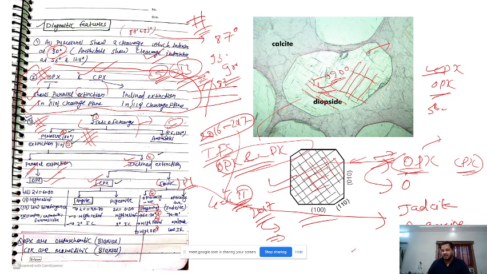And one very, very important one, which is found in the eclogite facies in metamorphic rocks, omphacite, right? Don't worry, if you read it two or four times like this, it will be very comfortable. And when you are done with metamorphic petrology, these will be your buddies, omphacite and CPX, OPX. You will use them so many times and you will remember them, right? So here, if they show parallel extinction, we will say they are OPX. If they show inclined extinction, they are either CPX or sodic pyroxene.